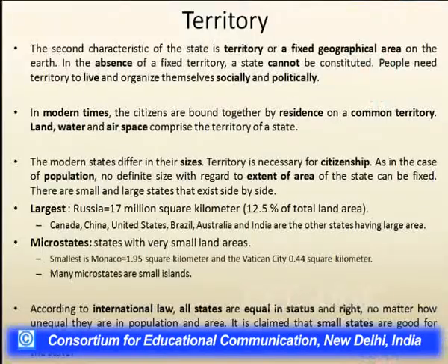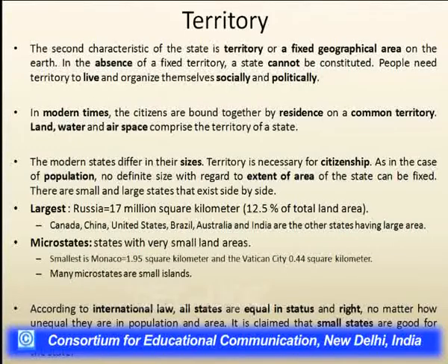In modern times, the maximum and minimum size of the population has not been prescribed by any organization. In fact, international law does not require any number for constituting a state. It means that there is no hard and fast rule for the number of the population that constitutes a state. The second important element of a state is its territory, or the fixed geographical area on the earth's surface.